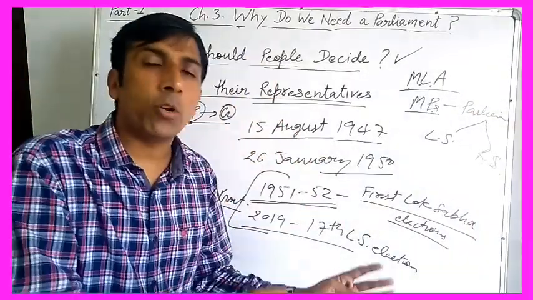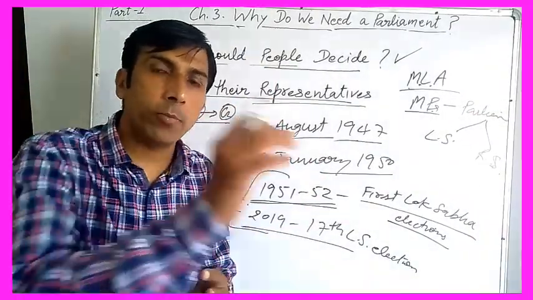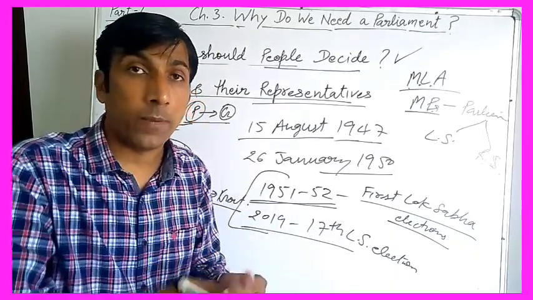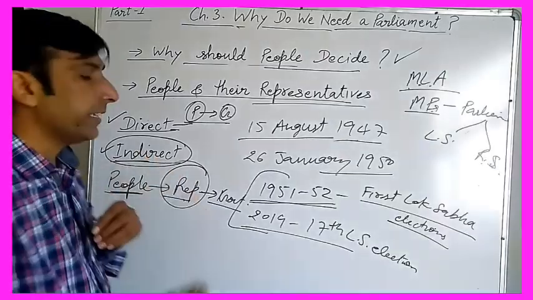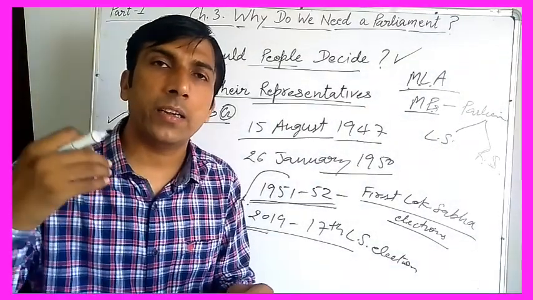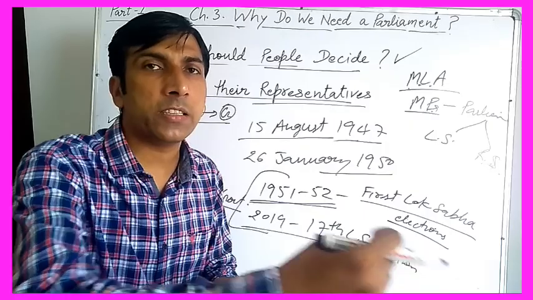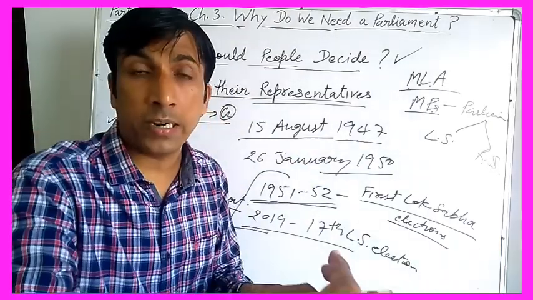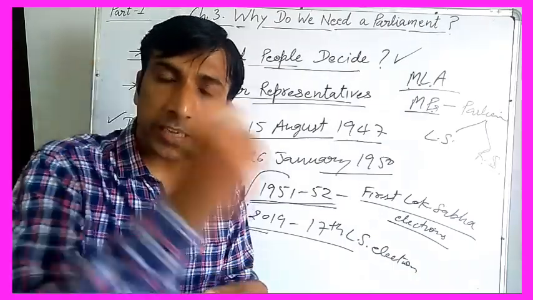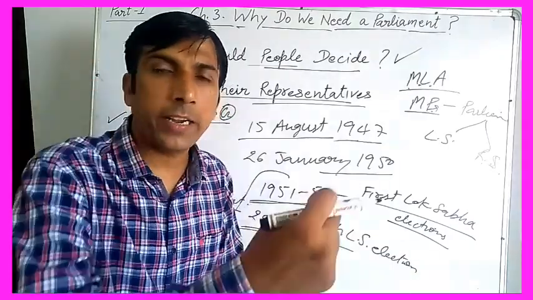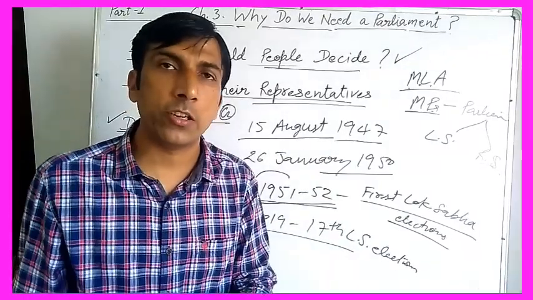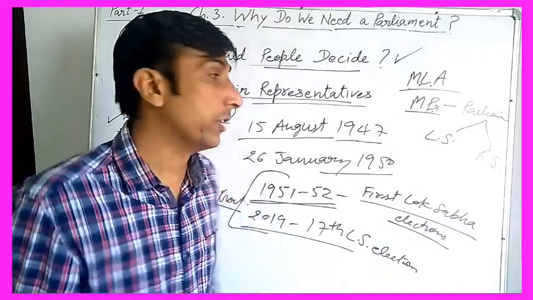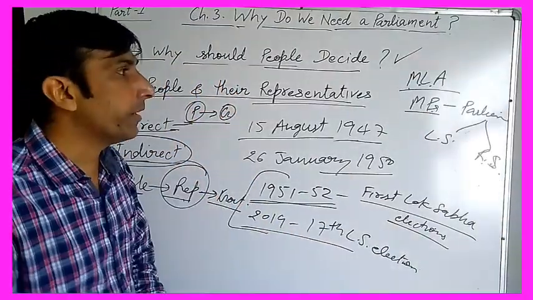In direct democracy, people directly run the government. It means they are involved in the decision making process directly by referendum, etc. And in indirect democracy, people are not directly involved in the decision making process. They are involved in the decision making process through their representatives. Understand? So they elect their representatives. Representatives form the government, and on behalf of the people, representatives work and they take part in the decision making process. So in this way we discussed this topic in this video.